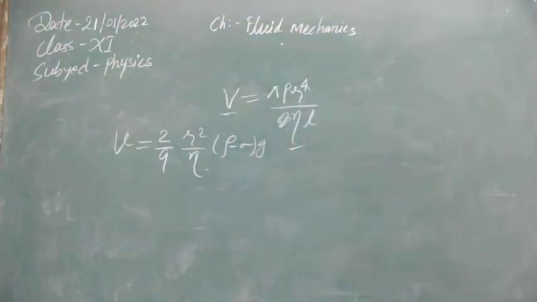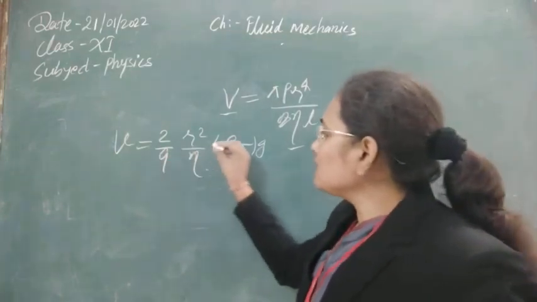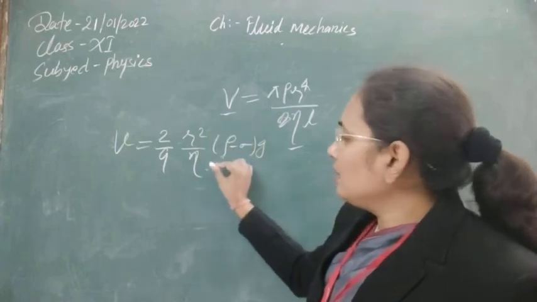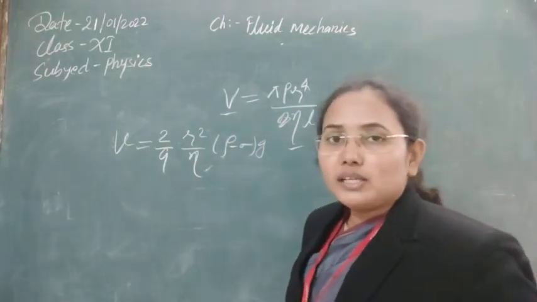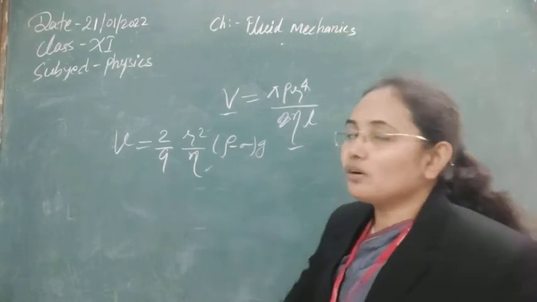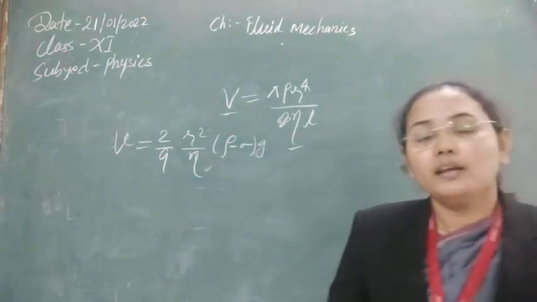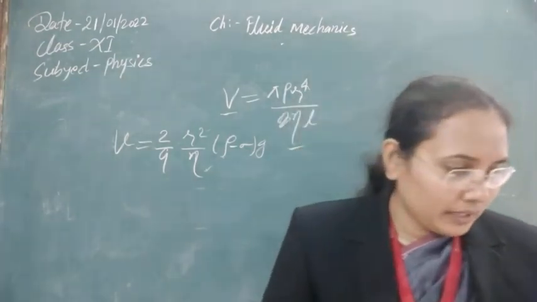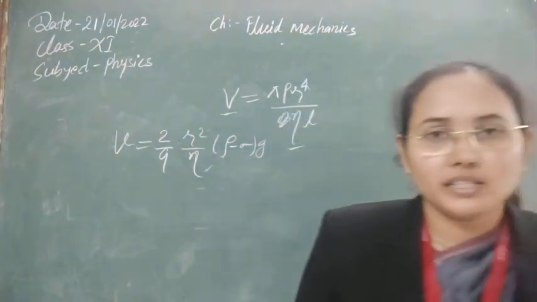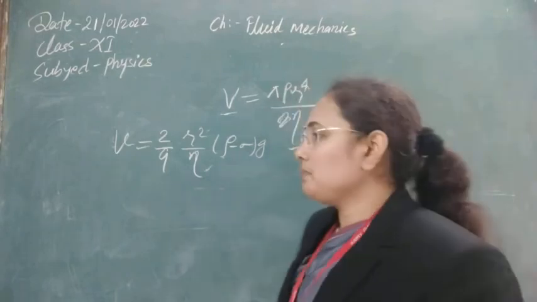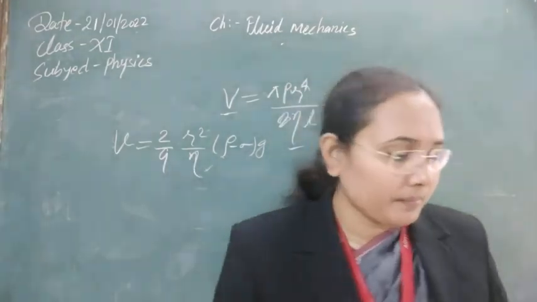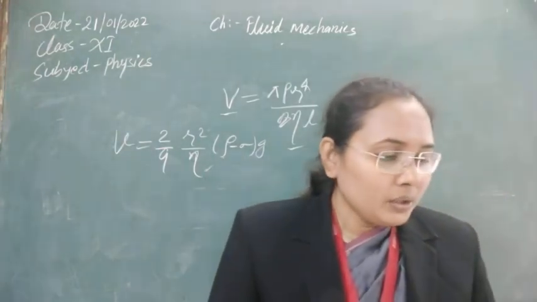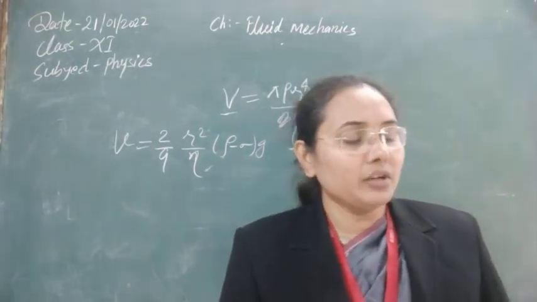So from here we can see the terminal velocity depends on 4 factors. It depends on the radius, on the viscosity, and on the densities of the liquid and of its own material. If there is an appreciable change in gravity it will depend on that also. But if gravity is not changing appreciably, then it depends on only these 4 factors.